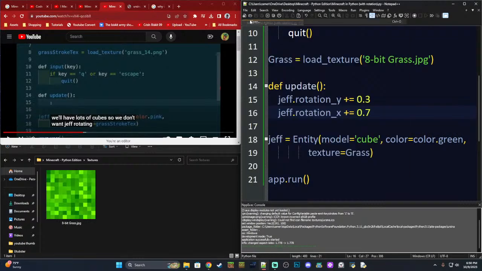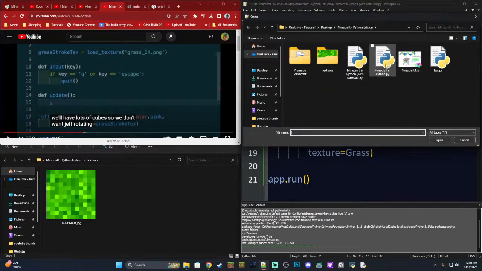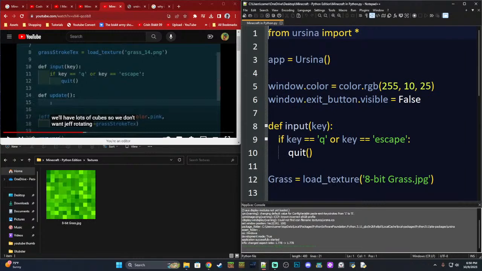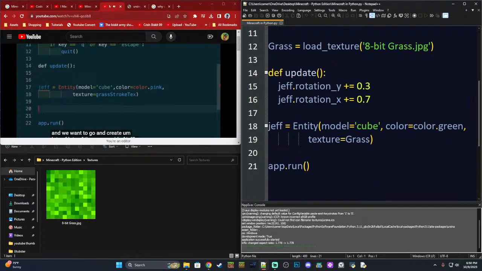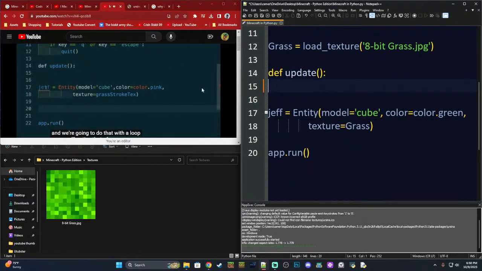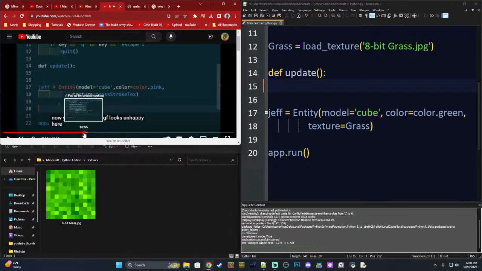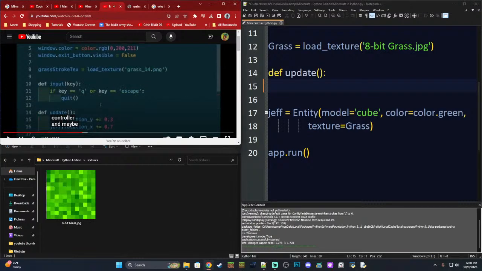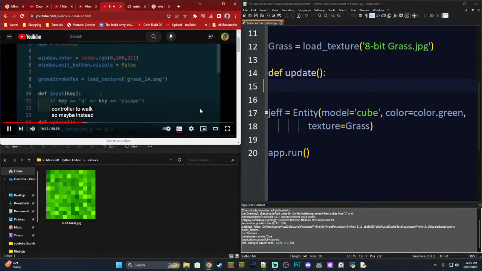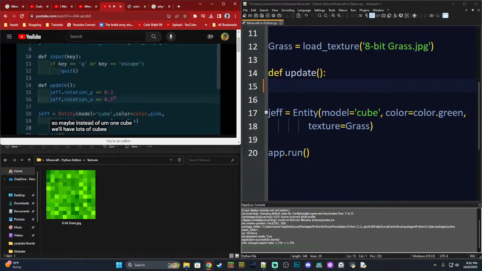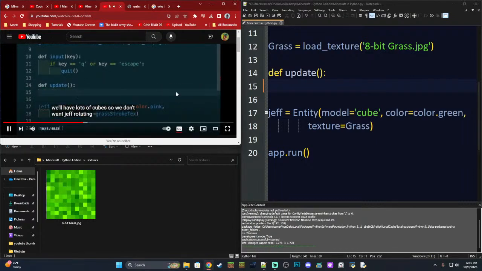All right. Then we're gonna open back our previous. We don't want to continue in that. All right. And we want to go and create lots of them. So a grid of Jeffs, and we're going to do that with a loop. Now you'll notice that Jeff looks unhappy here. So now we're gonna try to create 3 Jeffs, which is our block, which is named Jeff, which is pretty weird. We need somewhere for our first-person controller to walk. So maybe instead of one cube, we'll have lots of cubes. So we don't want Jeff rotating.